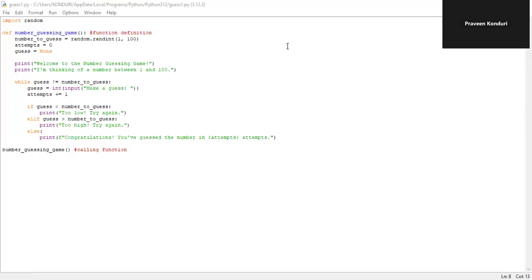Now I am going to demonstrate a simple project on a guessing game in Python. You have to guess a particular number between 1 and 100. If you enter the correct number, it is going to prompt congratulations. I am going to explain this code carefully.